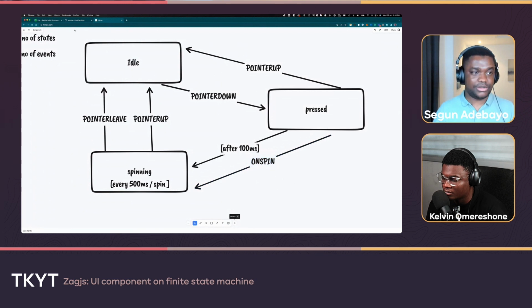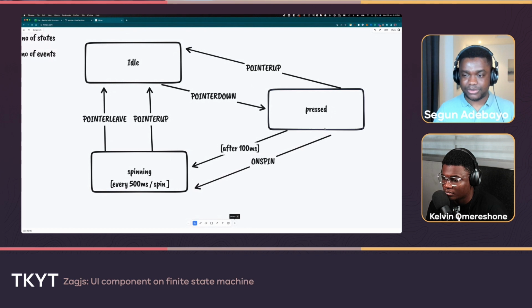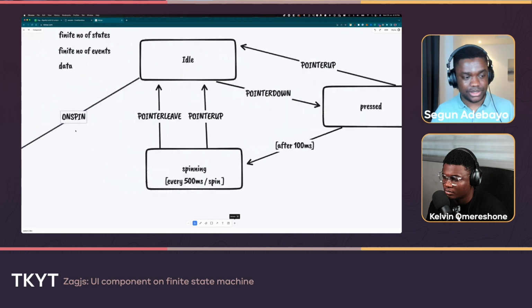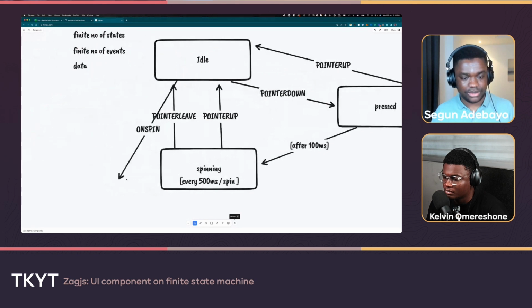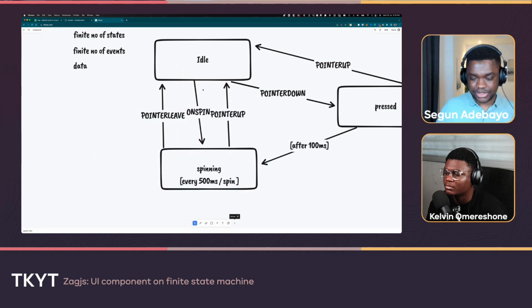So I come to my machine, and what state was I coming from? From the press state. I may even ignore the press state and actually start that transition from idle. I can start the transition directly from idle and end it in here. It's definitely messy, but that's the idea. So I create this extra event called on spin. Then it starts spinning right away without you having to interact with it by pressing and all this stuff.